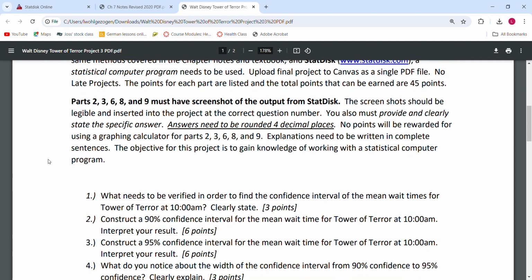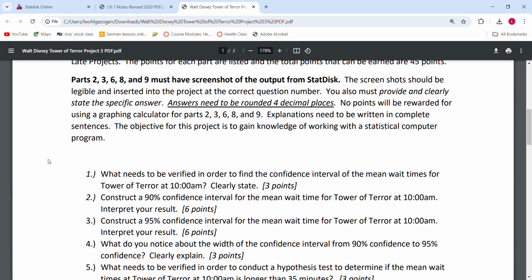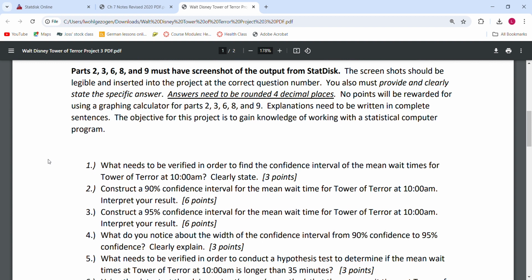This time, parts 2, 3, 6, 8, and 9 must have screenshots of the output from StatDisk. They need to be legible and inserted into the correct spots. You also need to clearly state the answers. This time you are rounding to 4 decimal places. No points are rewarded for using a graphing calculator for those parts that need the screenshot, which are 2, 3, 6, 8, and 9. Explanations need to be written in complete sentences, and again, we are gaining additional knowledge by working with a statistical computer program.